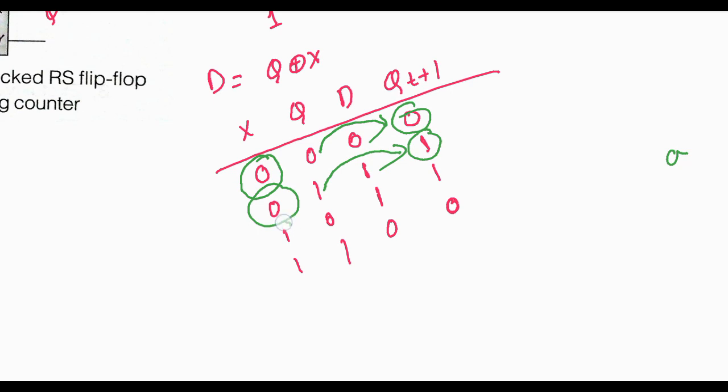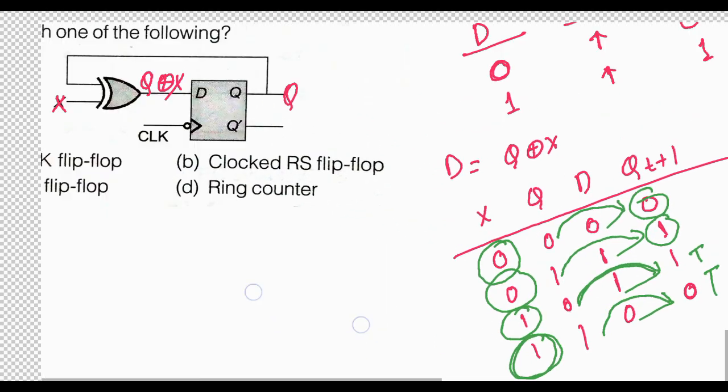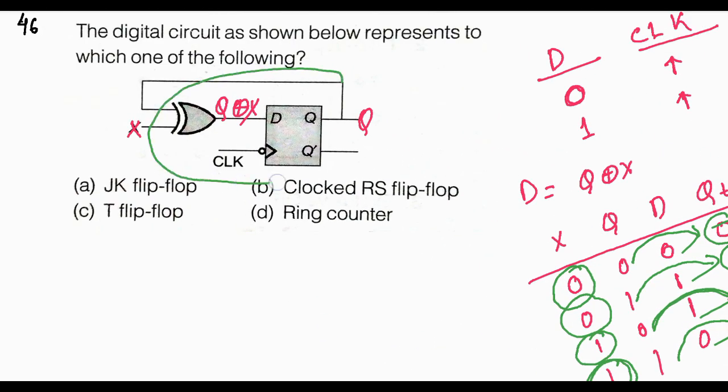But when X is 1 and Q is 0, it is changing to 1. This means toggling occurs. And when again X is equal to 1, Q(t+1) is the toggled value of Q(t). That means here also toggle occurs. So for the input value of 1, the high value, toggling occurs due to the whole system. That means the whole system is a T flip-flop. It is a T flip-flop.